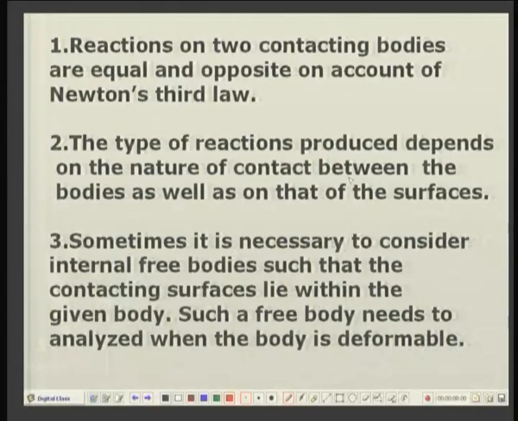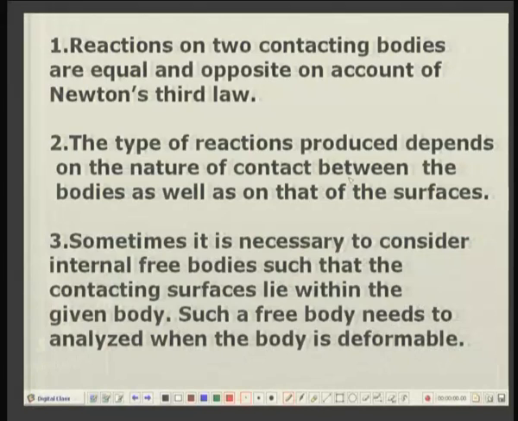Now, let us summarize about the free bodies. Reactions on two contacting bodies are equal and opposite on account of Newton's third law, we all know about it. Secondly, the type of reactions produced depends upon the nature of contact. As I said, sometimes the contacts are smooth contacts, frictionless contacts, at other times they are rough contacts, that is, there is friction. So, each type of contact will have its own reactions, as well as on the surfaces.